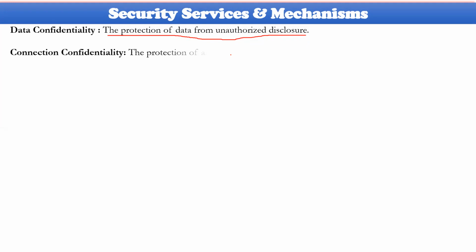Then, connection confidentiality. First, data confidentiality includes connection confidentiality. Here, two different types of connections are available: one is a TCP connection and the second is UDP. We know TCP is a very secure connection where the client and server continuously communicate with each other without interference from any other people. So it is obviously secure. But in UDP, it could not be identified.